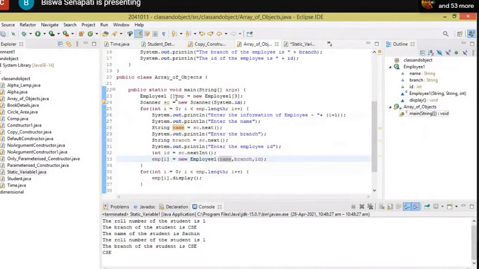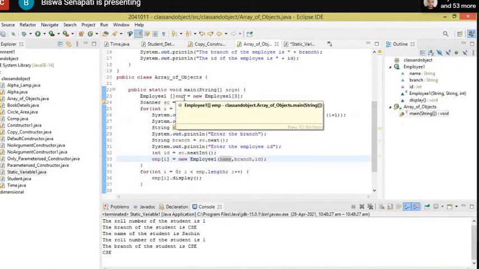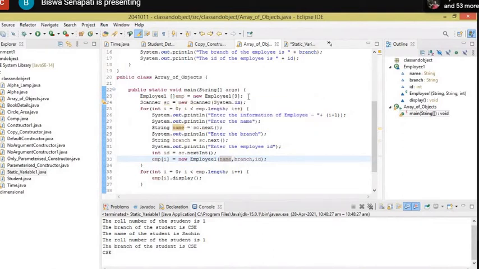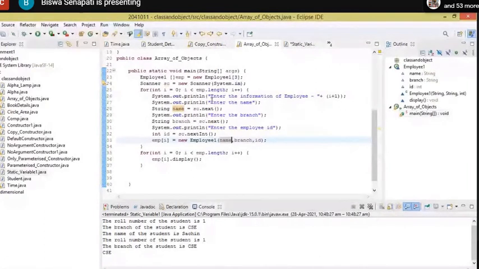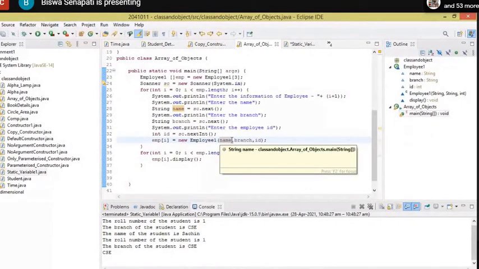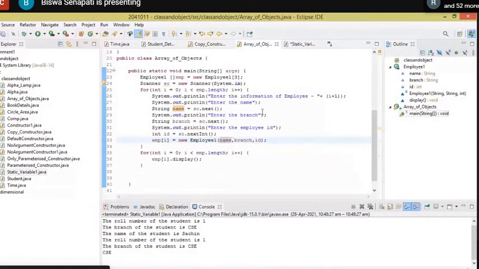In this case, I have created one array of object references. And how many object references? 3 object references. For the 3 object references, I have entered the data members' values for one object reference. Then I have created one object. So the first object reference points to one object. Then again i++, I have again provided the parameter values, and again the constructor is called, and the second object is created, and the object reference is pointing to the second object.